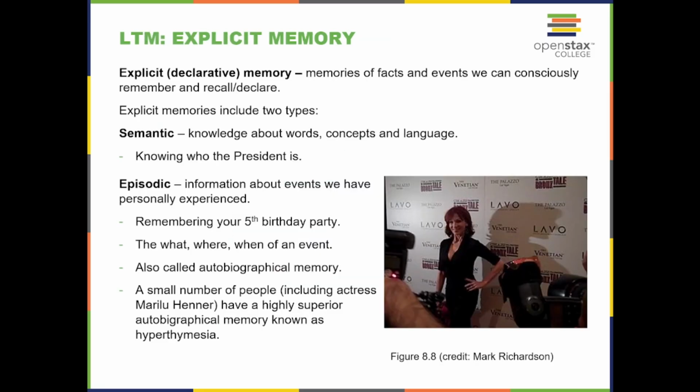Explicit memory. Explicit memories are memories of facts and events we can consciously remember and recall, or declare. Explicit memories include two types. Semantic: knowledge about the world and concepts of language, so knowing who the president is. And episodic: information about events we have personally experienced, so remembering your first birthday, the what, where, and when of an event, also called autobiographical memory. A small number of people have highly superior autobiographical memory, known as hyperthymesia.